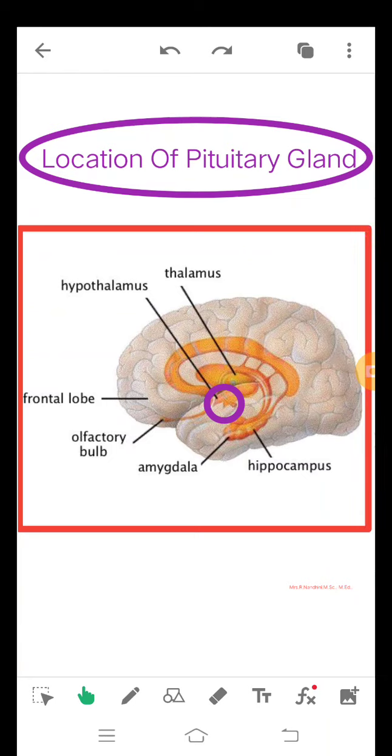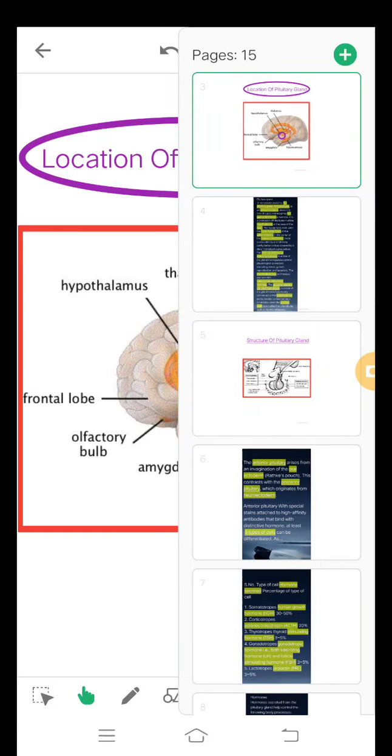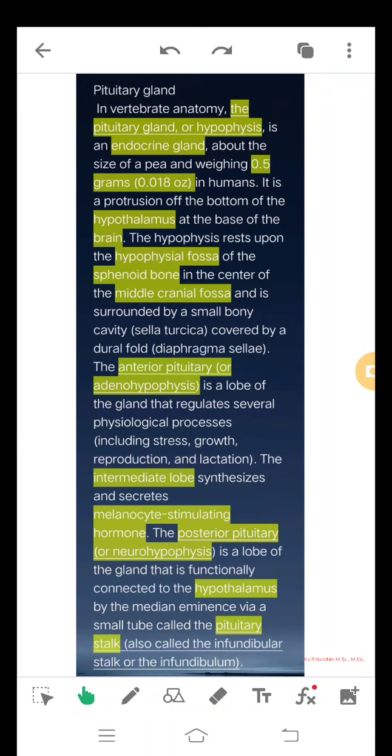This is the location of the pituitary gland. This is the midbrain region. This is the thalamus and this is the region of the hypothalamus. This is the location of the pituitary gland. The pituitary gland is otherwise called hypophysis. It is one of the endocrine glands.